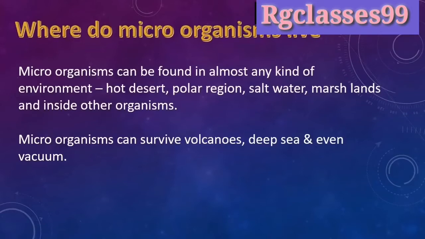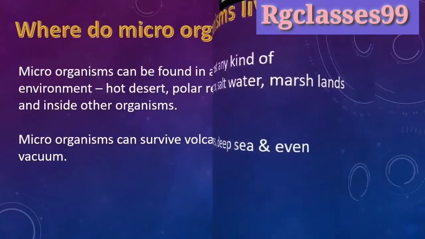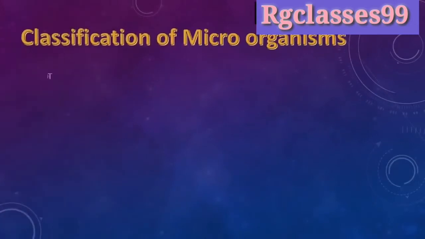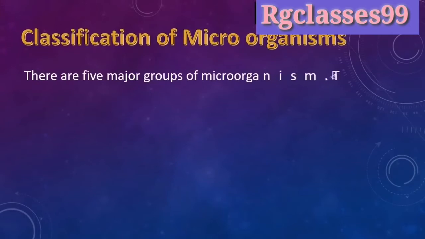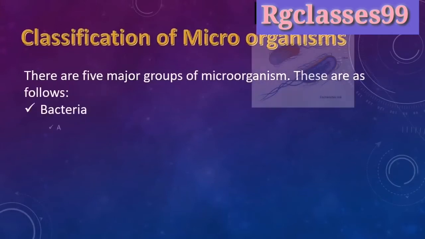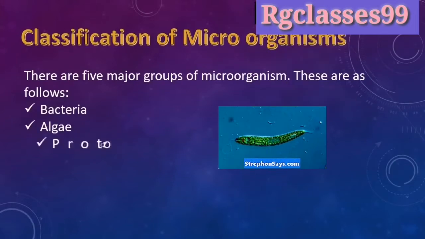Now we will discuss the classification of microorganisms. There are 5 major groups of microorganisms: bacteria, algae, protozoa, fungi, and virus.